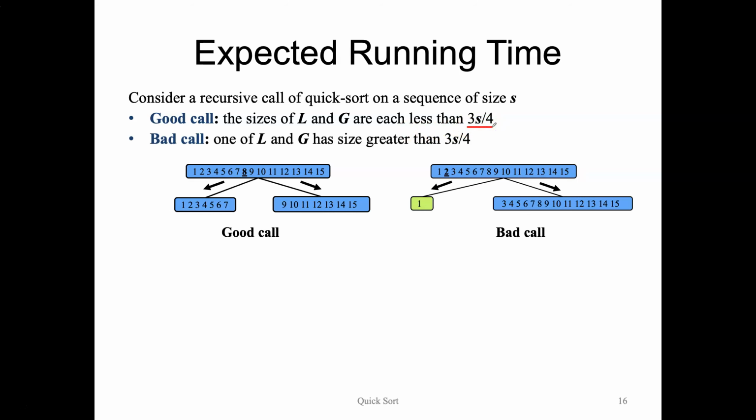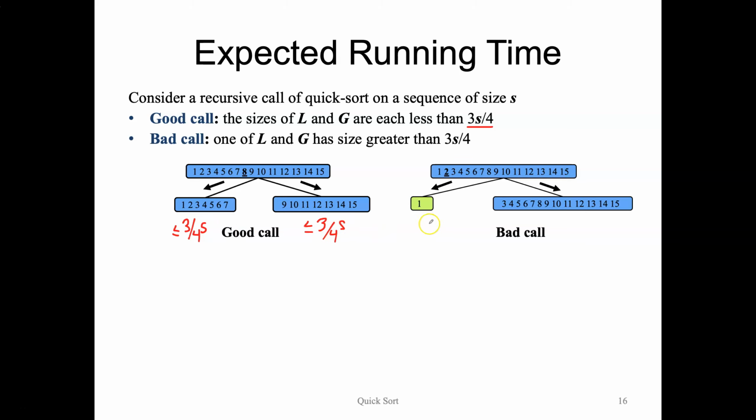So a good pivot is one which guarantees that neither L nor G is too large: each of them is less than or equal to 3/4 the size of our original input. If we had S elements, this would be 3/4 the size of S.